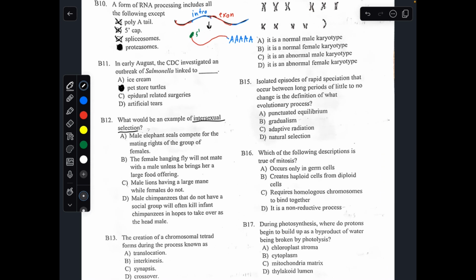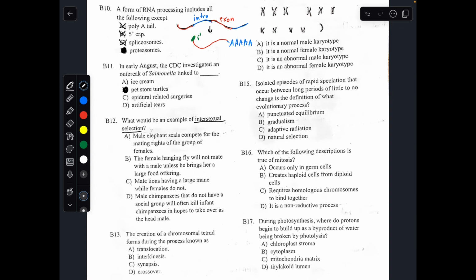Let me give an example. Let's just say a fish. A female fish prefers male fish with stripes. So male fish with stripes have higher reproductive success than male fish with, let's just say, dots. The dotted ones do not have a preference. The striped ones do. They have a certain preference for certain traits of the opposite gender.